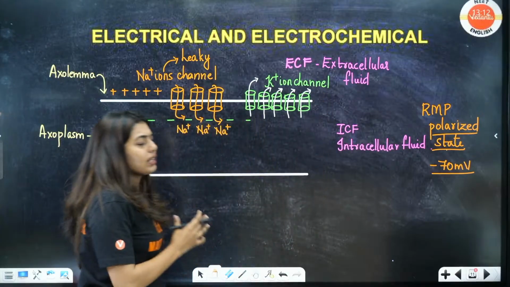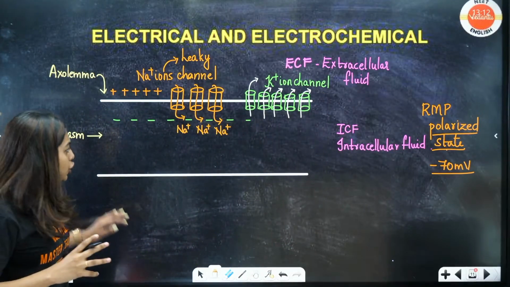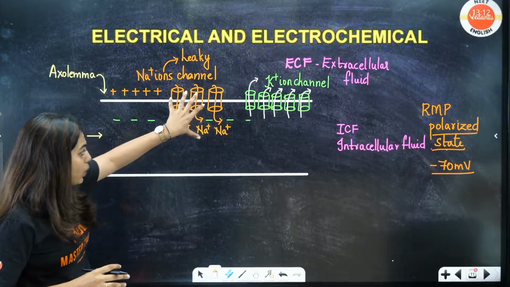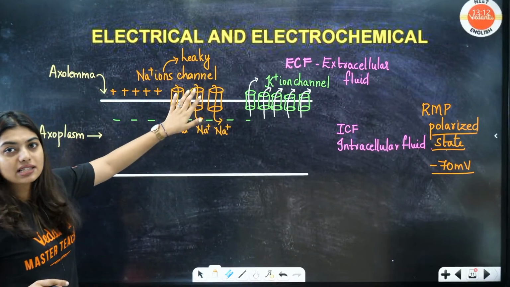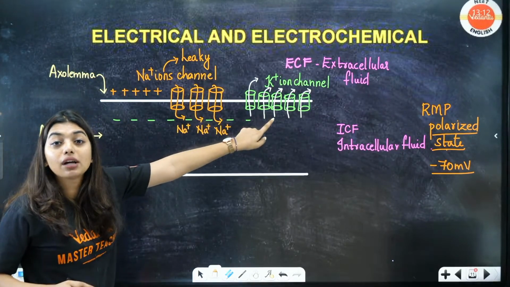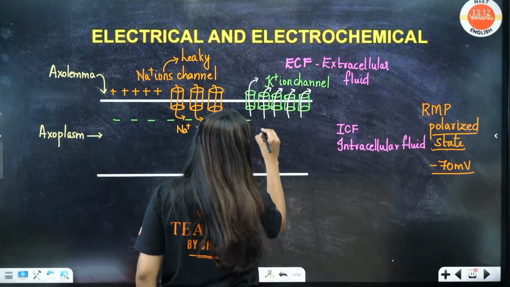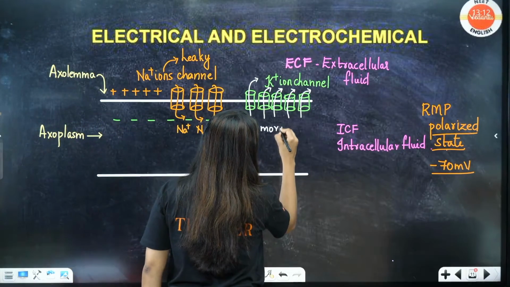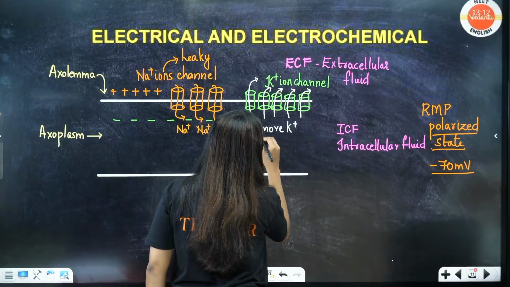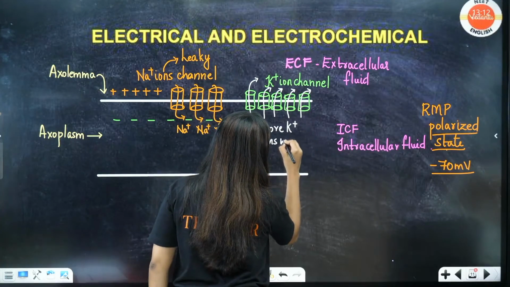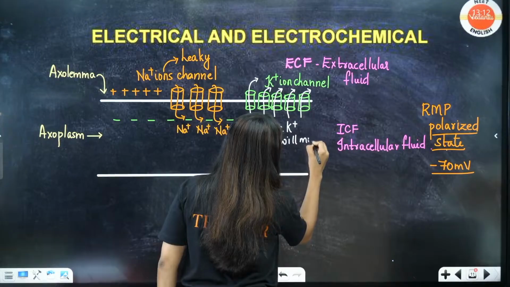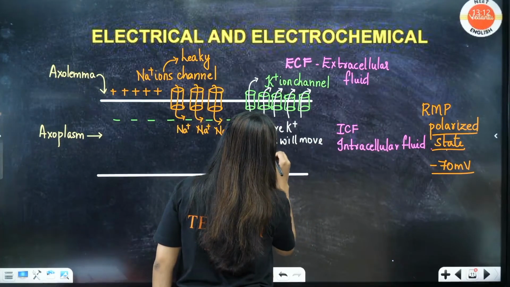Now students, if you look at this diagram, you will notice that sodium channels are comparatively fewer and potassium channels are more. That means more potassium ions will go outside to the ECF.